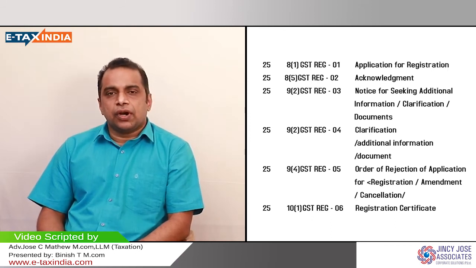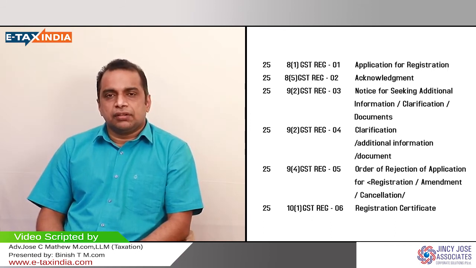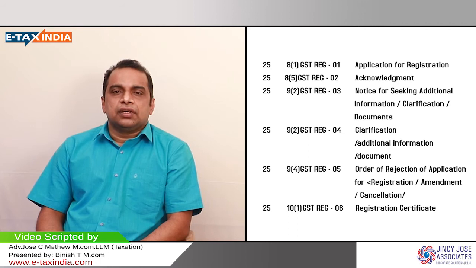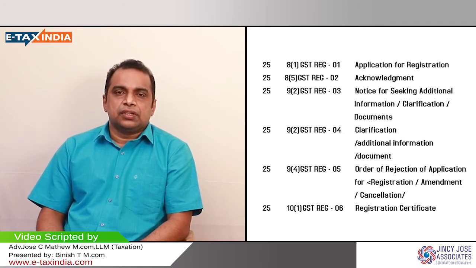So everything you can do it online. There is nothing opaque or hidden in that. Everything is transparent in the GST website. So information is there, and you can select the state jurisdiction, the range office, everything there. Under which range office your address is to be mentioned. The range office of a particular GST officer, the proper officer. We call him proper officer. So your application will be checked by a proper officer.